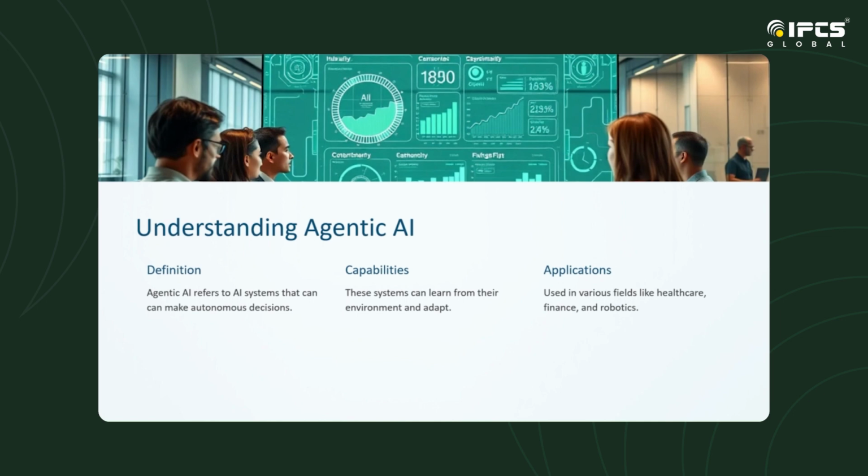There are also many limitations of agentic AI. Lack of common sense, it struggles with human-like reasoning, and data dependency, ethical challenges. Like AI decisions can raise ethical concerns.